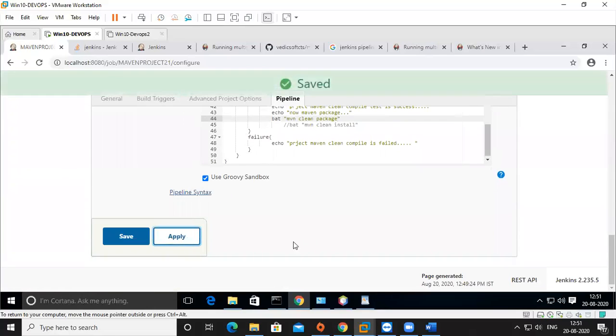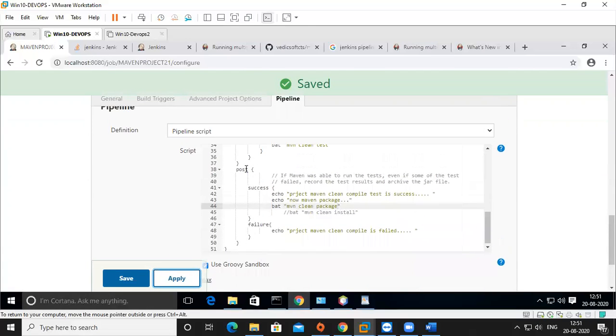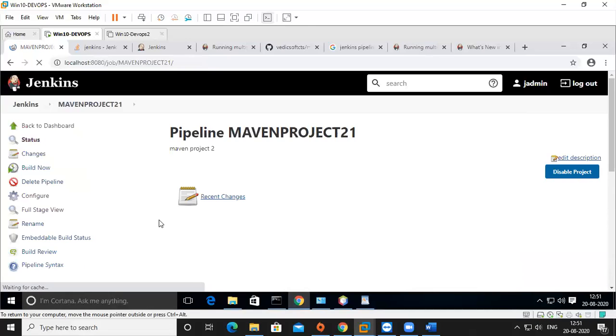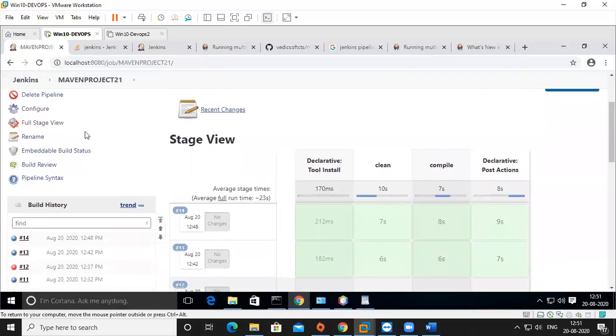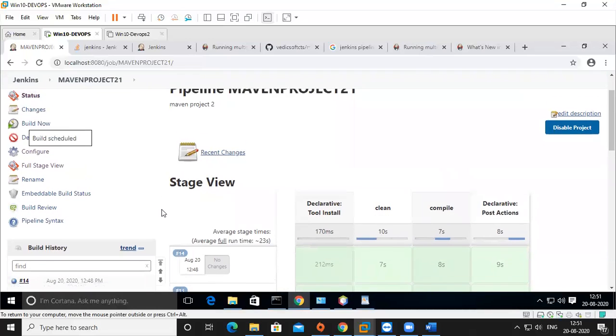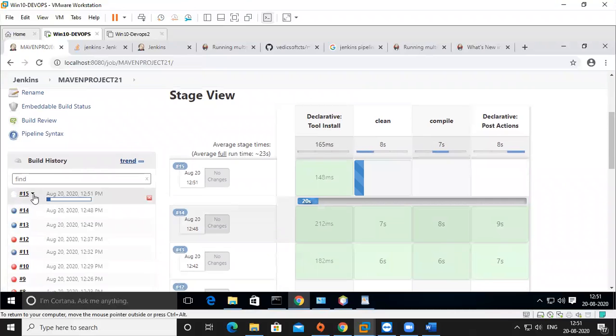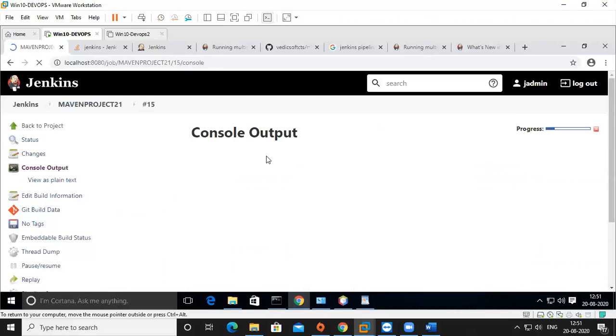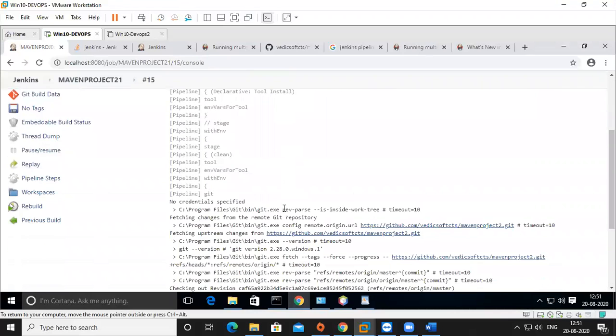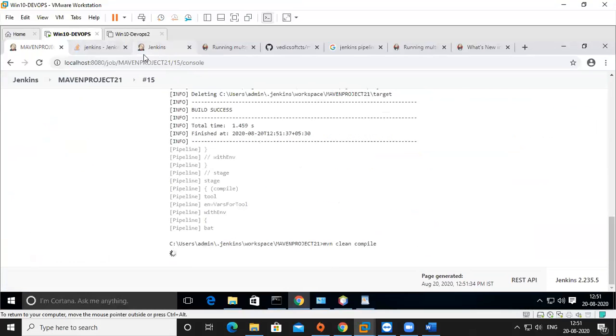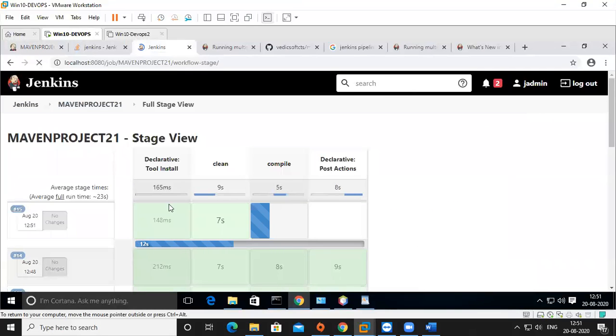First of all, click apply. If there is any small error, now I'm going to save it. Again, I'm going to build now. Okay, new build. The 15th is a new build. I'm going to console output. So we'll see what is going on with the console output, as well as refresh. Okay, refresh is not needed, it already came here.